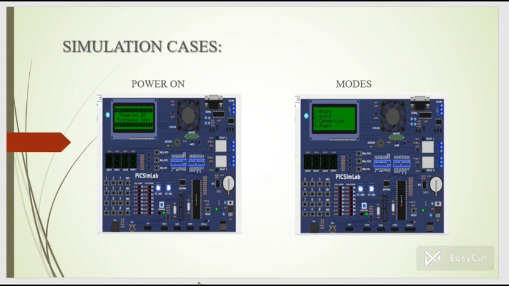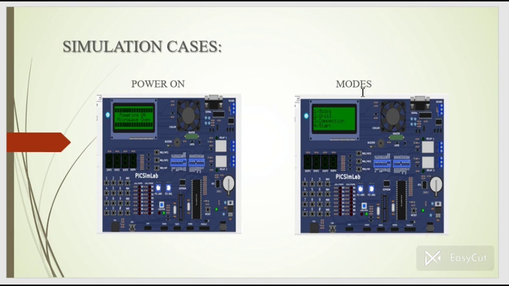And here we can see the simulation cases of power on and modes. Here in the CLCD we can clearly see how PICSimLab looks when the power is on. And when we switch to the modes, it will clearly show all four different types of modes which we discussed before: micro, grill, convection, and start.